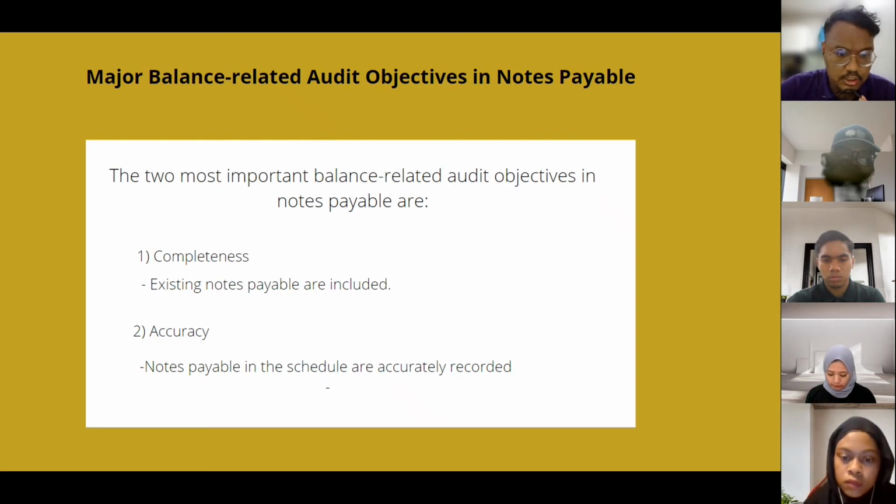Okay, the next audit objective is accuracy, which means that notes payable in the schedule are accurately recorded. We do this because we want to make sure that the amount in the schedule is accurate without any error. Accuracy of notes payable can be audited by doing recalculation in order to make sure the amount in the schedule is accurate. Okay, for the next slide, I will give it to Andina.